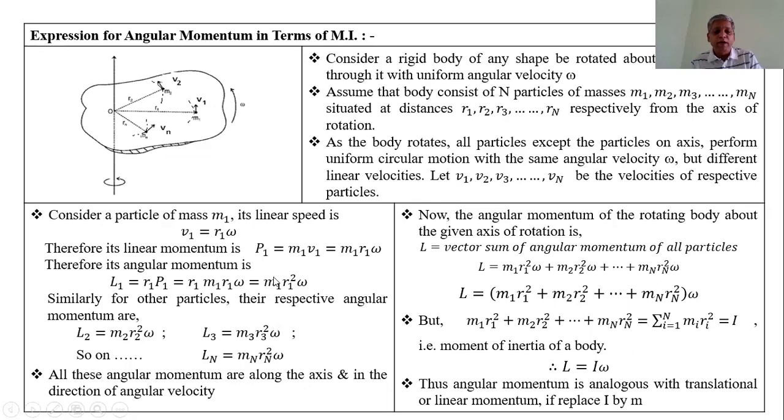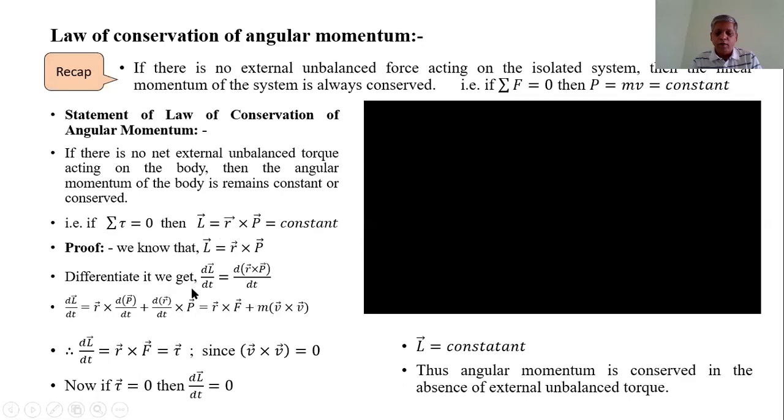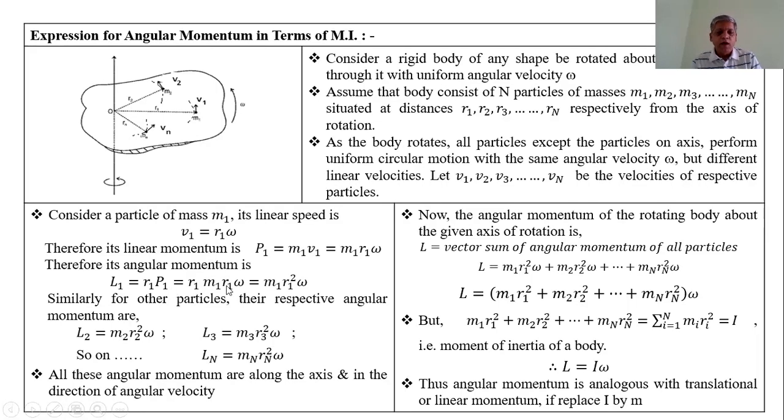Therefore, its angular momentum L1 is equal to R1 into P1, that is equal to R1 into M1 into R1 into omega, that is equal to M1 R1 square omega. Similarly, for the other particles, their respective angular momenta are L2 equal to M2 R2 square omega, L3 equal to M3 R3 square omega, and so on, Ln equal to Mn Rn square into omega.